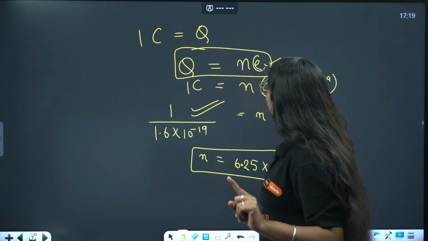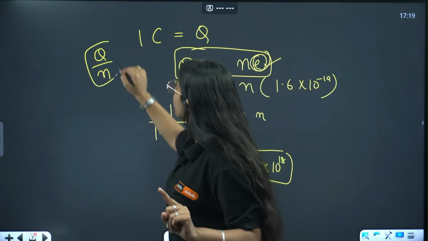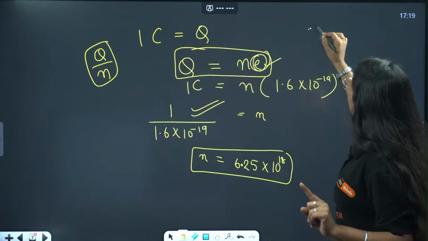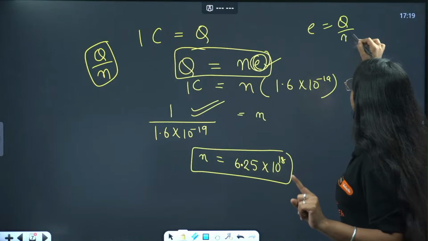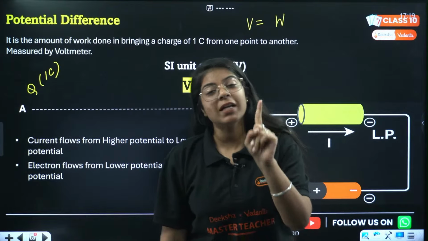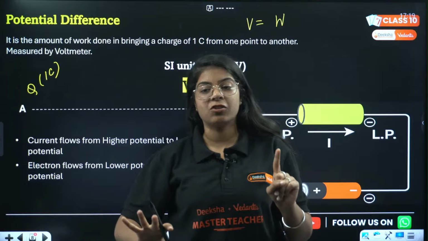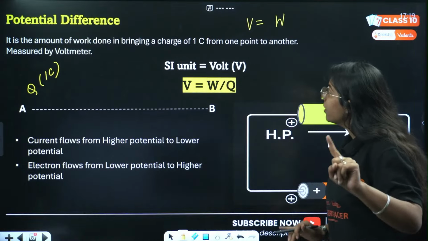So E will be Q divided by N. That means one electron charge will be equal to the total charge divided by number of electrons, right? So same will be here.